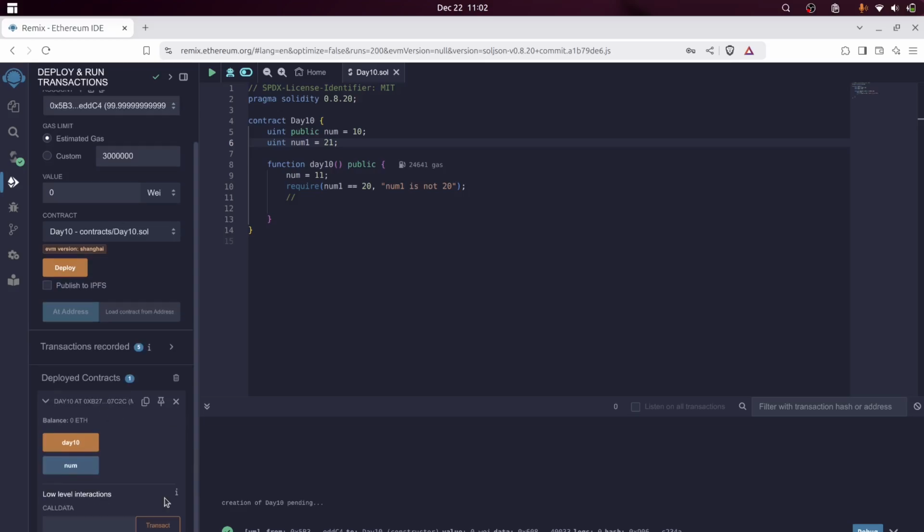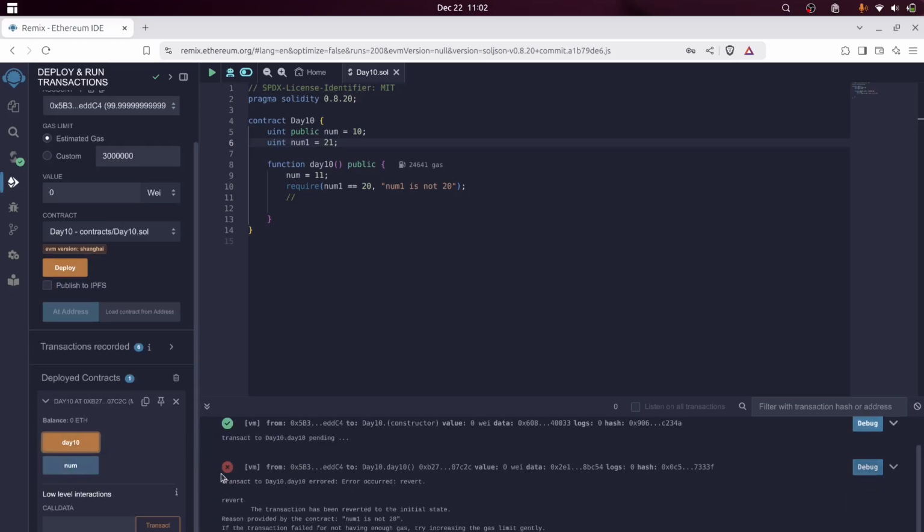We have deployed it. Let's call day10. As you can see, the transaction failed with the message that num1 is not 20. Why did it happen? Because num1 is not equal to 20, so the condition became false and the transaction got reverted with this message.